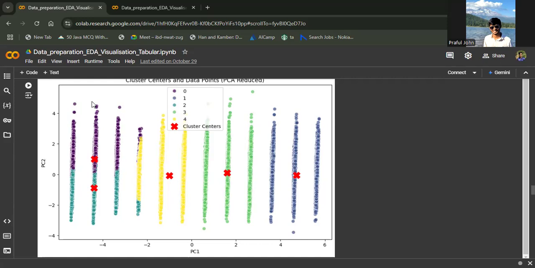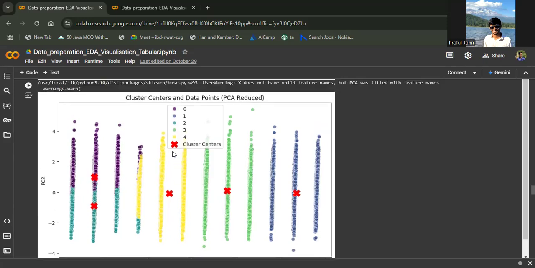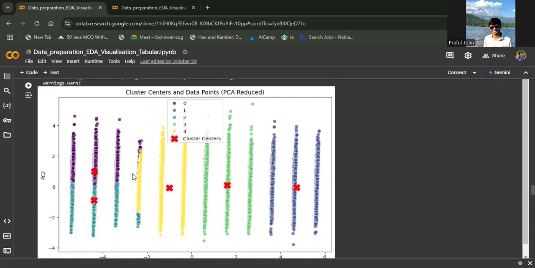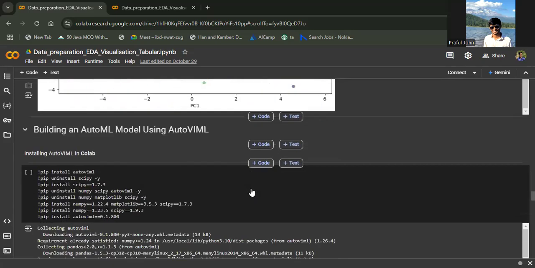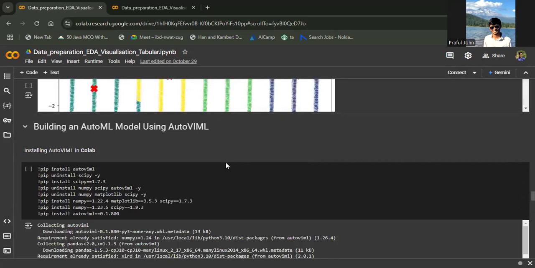One is this cluster over here, the second one is this over here, the third one is looking like this over here, and the fourth one is this cluster, and the fifth one is this cluster. So we have the different genres, and we have clustered them over there. So this is the cluster center. After the PC1, we have got this as a cluster.